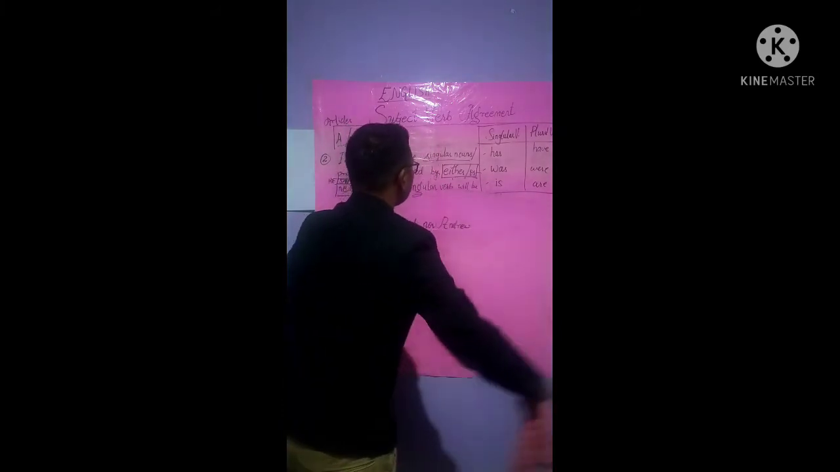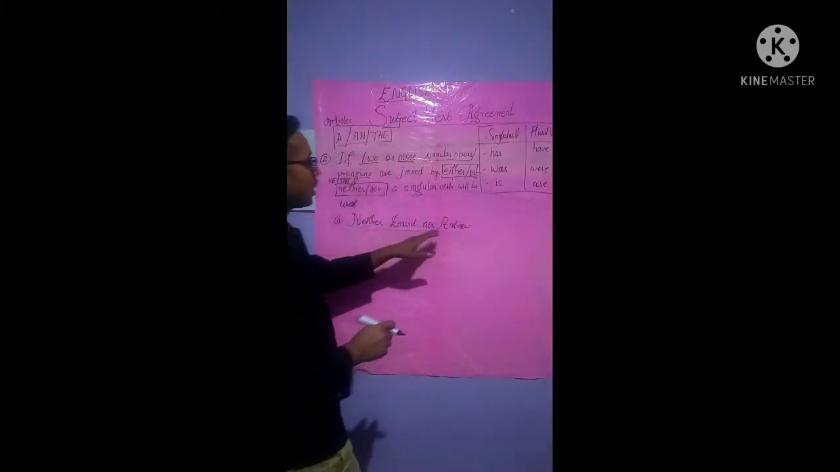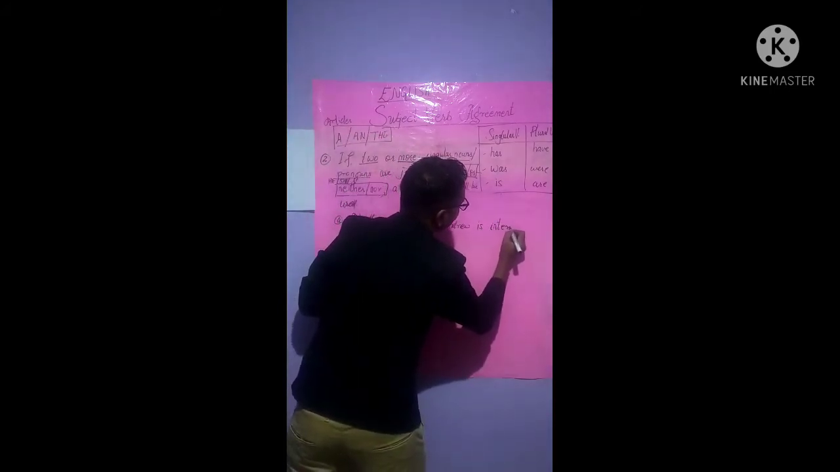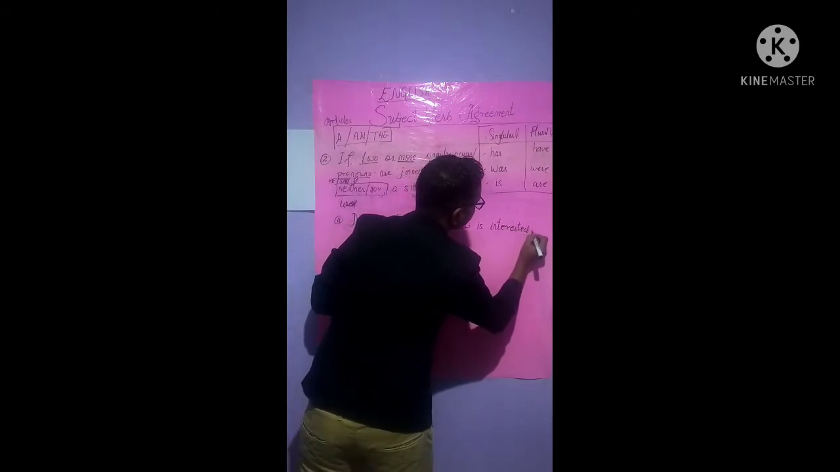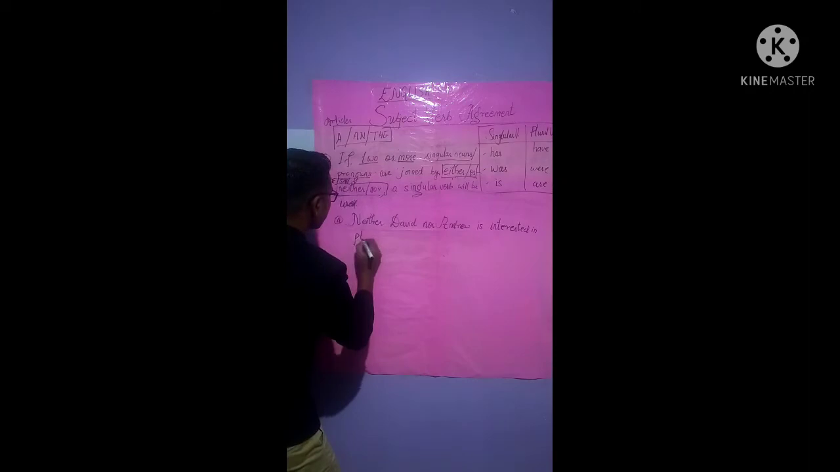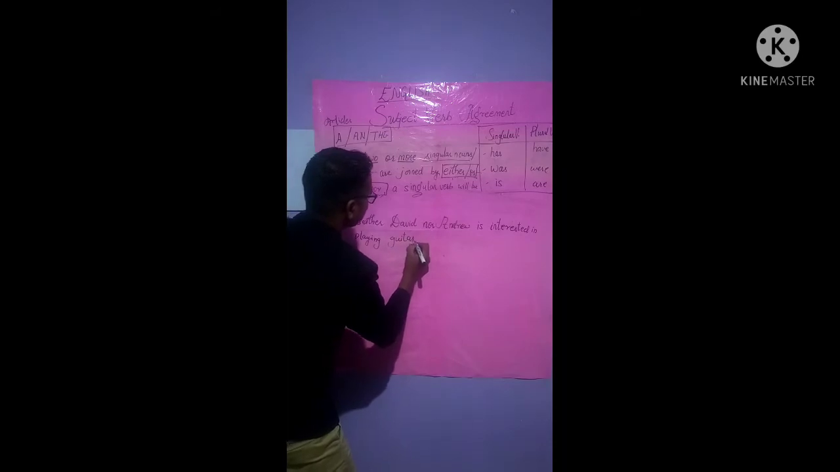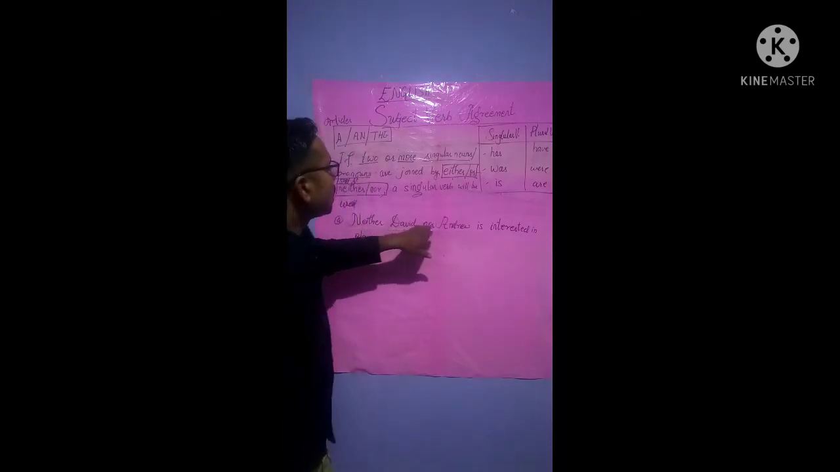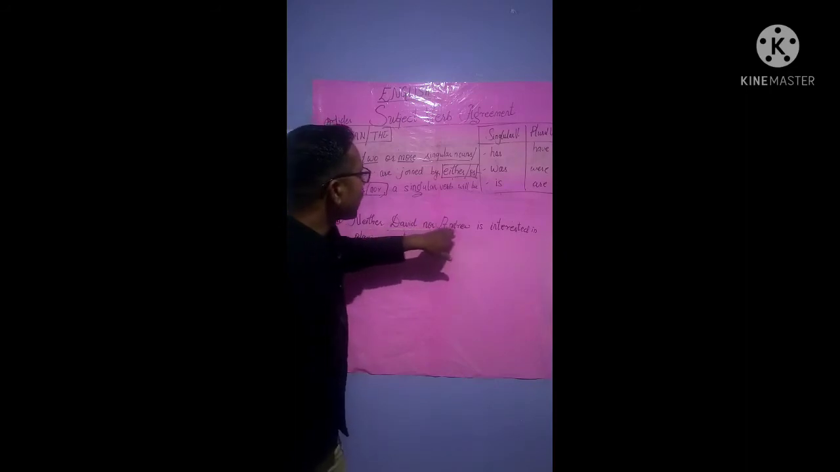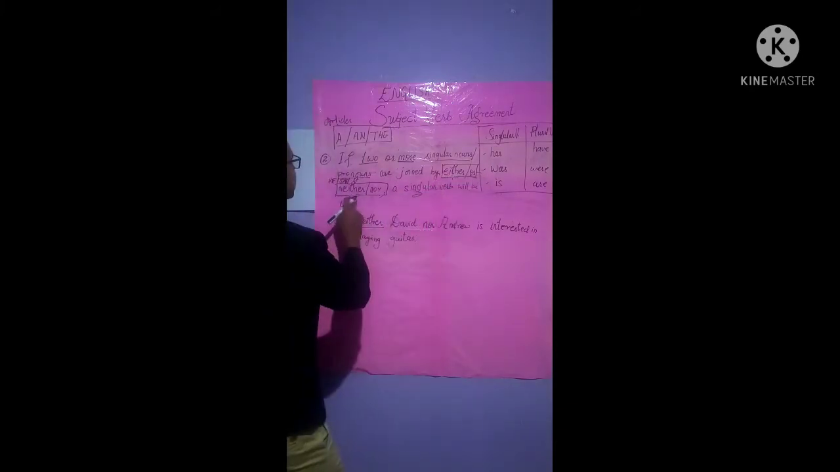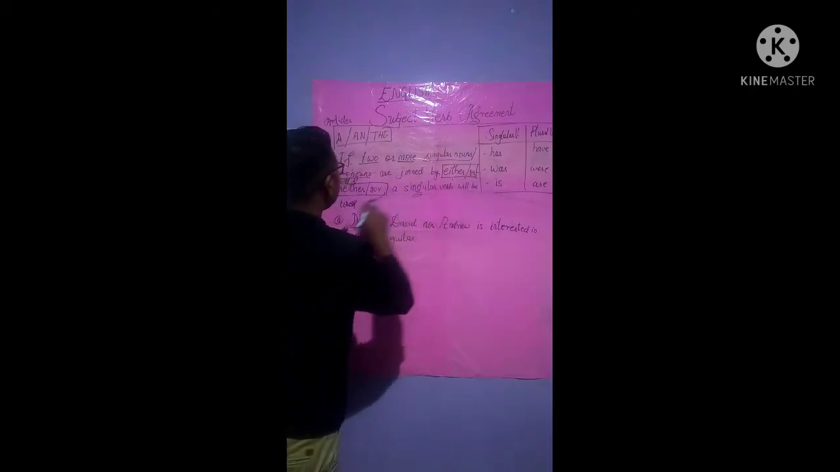Neither David nor Andrew is interested in playing guitar, isn't it? Now neither David nor Andrew is interested in playing guitar, isn't it? So see here, neither is used here. See, either-or, neither-nor. So neither is used, isn't it? If neither is used, a singular verb will be used, isn't it?